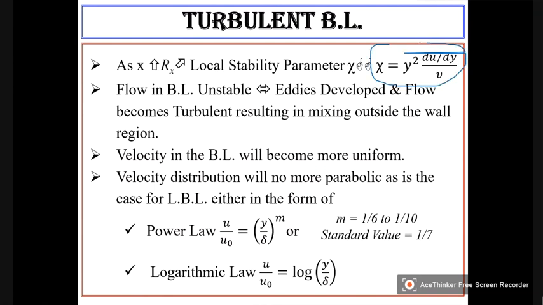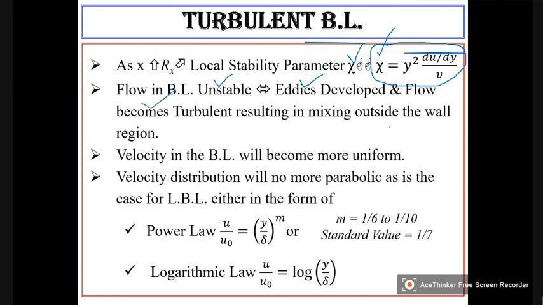Let us not discuss how we got this at this stage. So when the stability parameter increases, the boundary layer flow will become unstable. As a result, eddies are formed and the flow becomes turbulent.